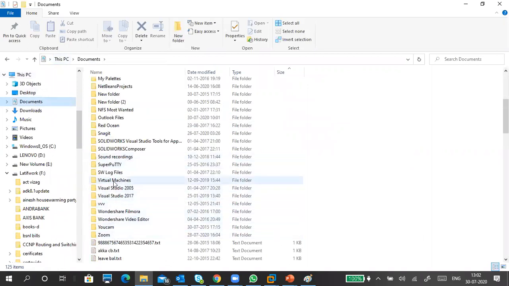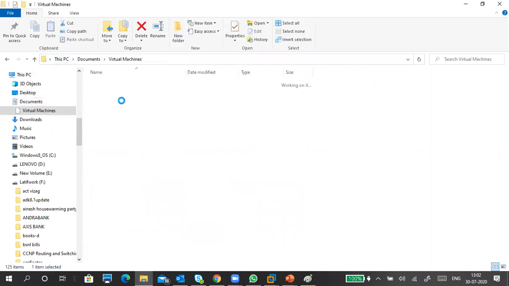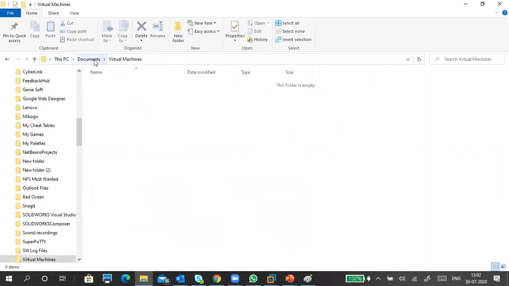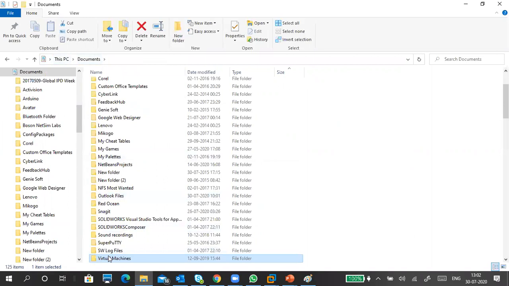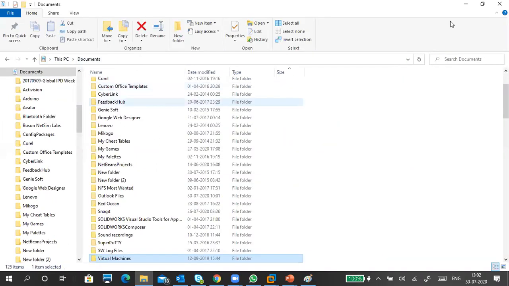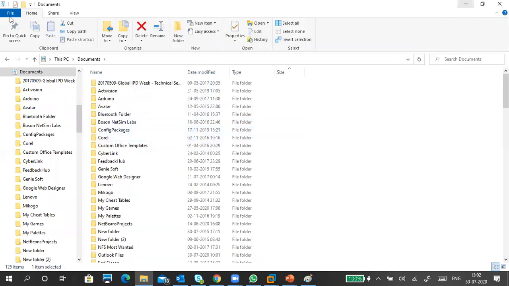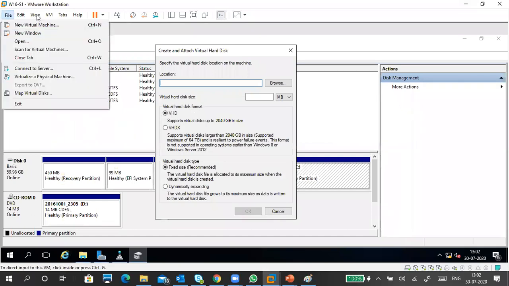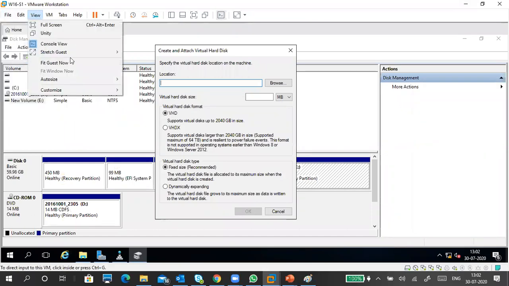Find out where is My Documents, virtual machine. I don't know. Connect map, edit. Again, I will do that one.